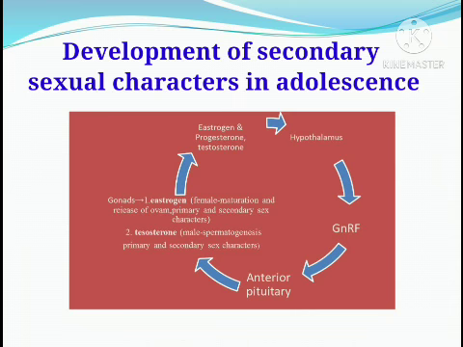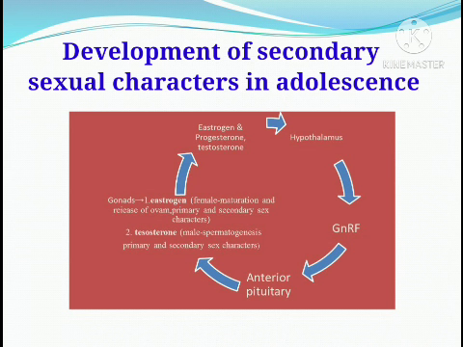So now we will move on to the development of secondary sexual characters. The adolescent period begins at puberty. But exactly when puberty begins and what is the reason behind it is not known, because it is known only to the creator. The specific physiologic explanation of the onset of puberty is still unknown.